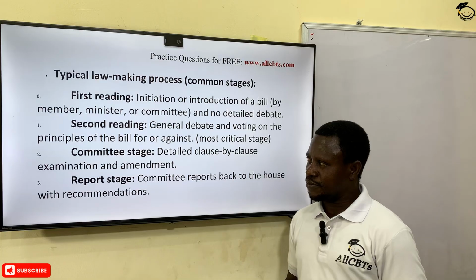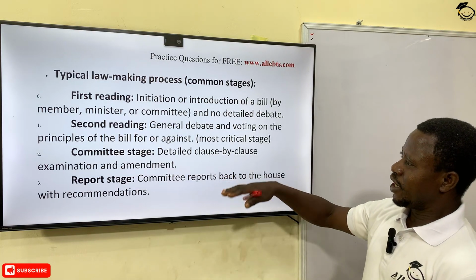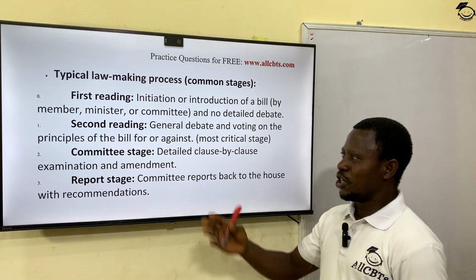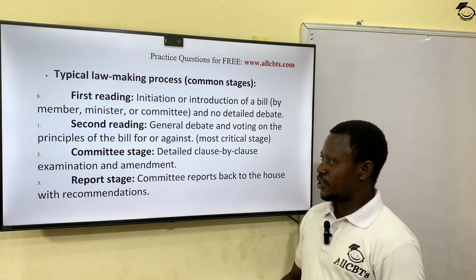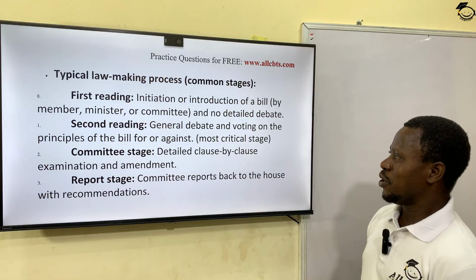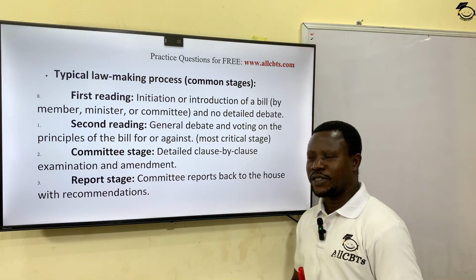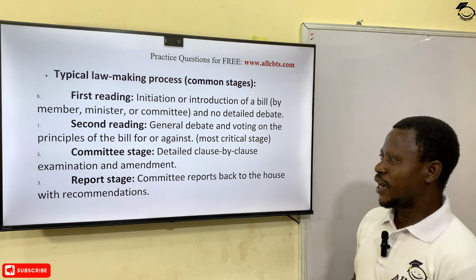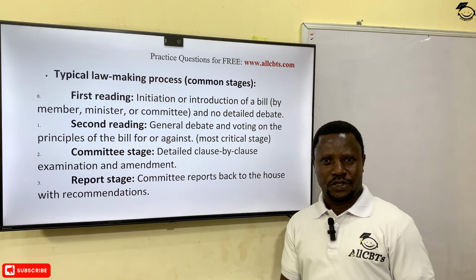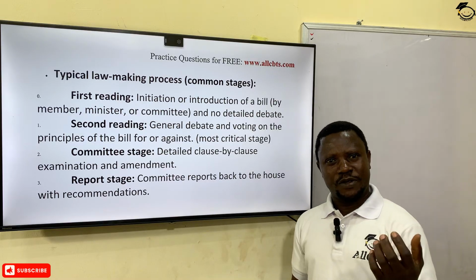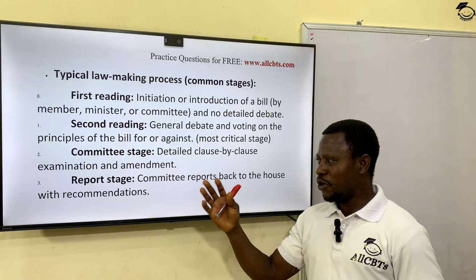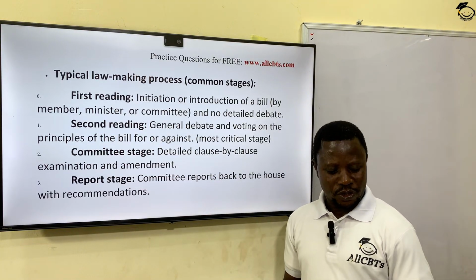A bill that survives the second stage by a popular or majority vote moves to the committee stage. The special committee set up will do a detailed clause-by-clause examination and amendment of the bill. They will do the investigation, and then they will come to a report stage. At the report stage, the committee will report their findings to the General House, and as such, they will present their recommendations to the House.